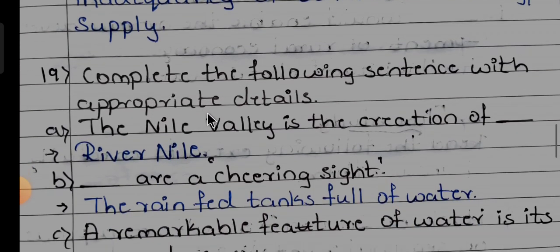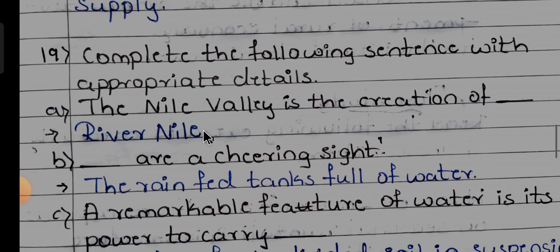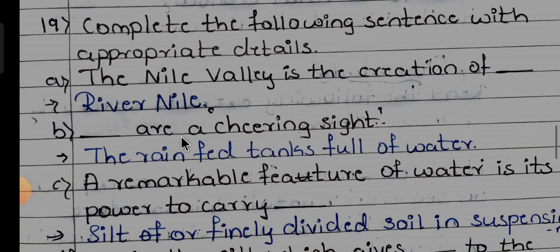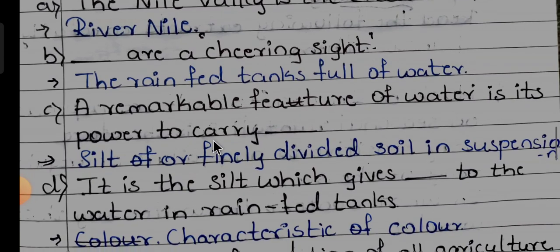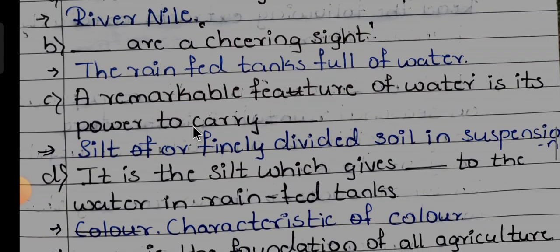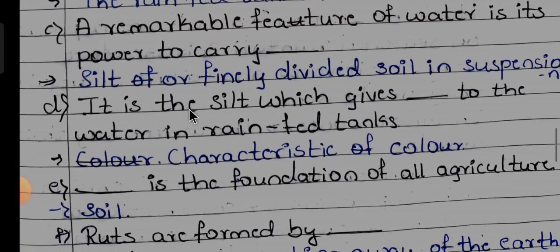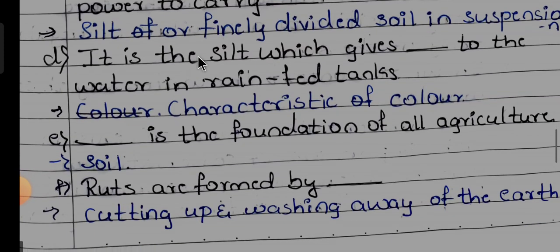Next, 19th, complete the following sentence with appropriate details. The Nile Valley is the creation of River Nile. Dash a cheering sight, the rain-fed tanks full of water. A remarkable feature of water is its power to carry silt or finely divided soil in suspension. It is the silt which gives characteristic color to the water in rain-fed tanks.